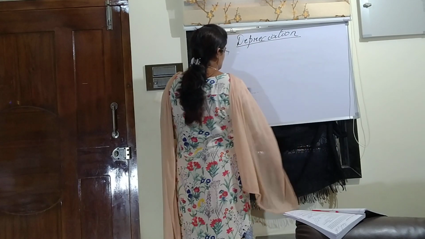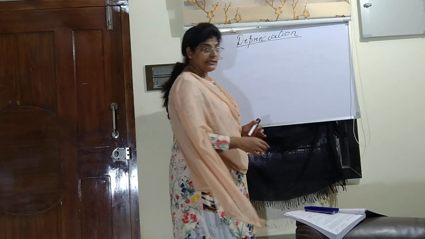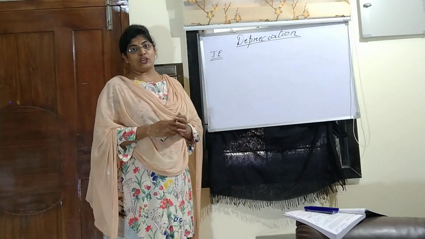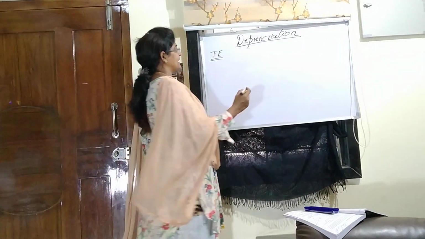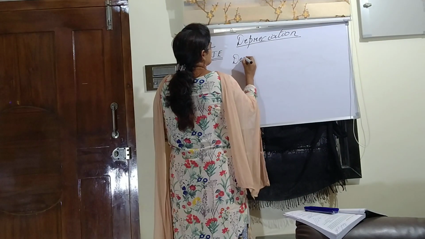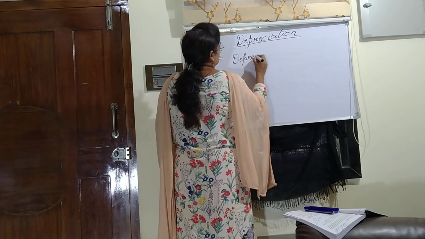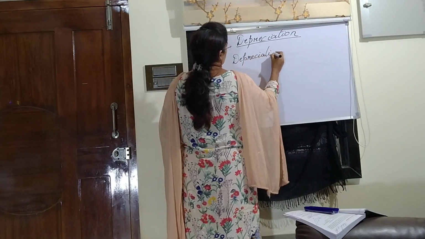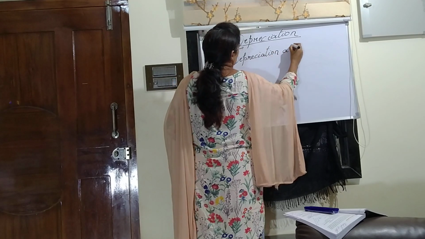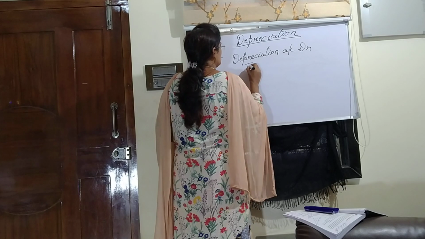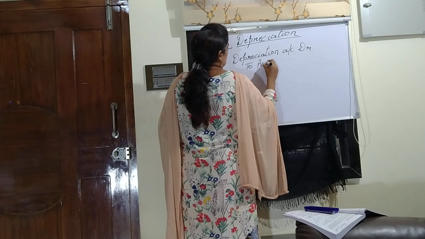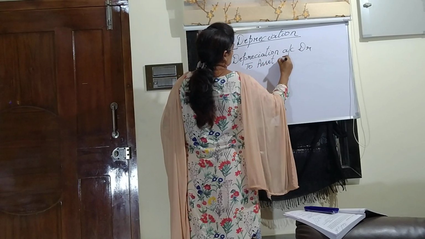Depreciation is always an expense to the organization, and nominal account says debit all expenses and losses, credit all incomes and gains. So because depreciation is an expense, we will debit it. And what is it calculated upon? It is calculated on the asset in the organization.